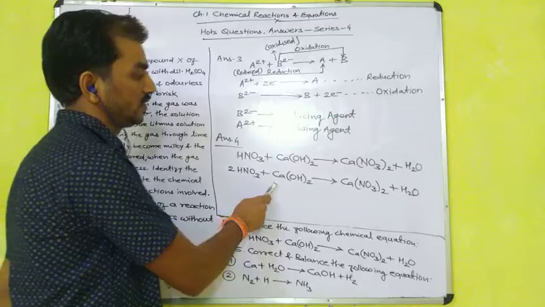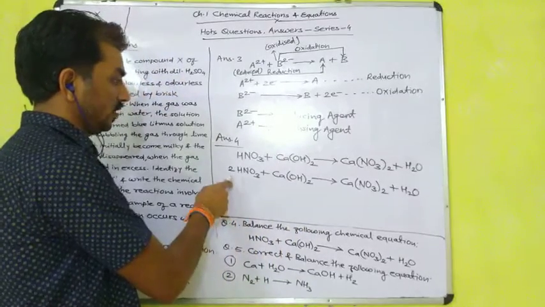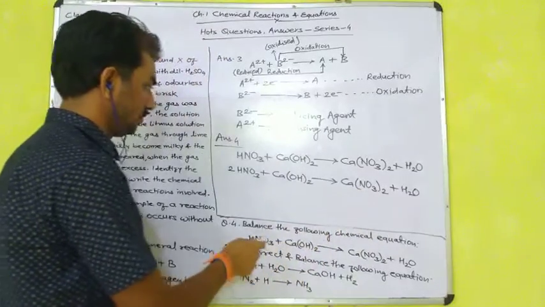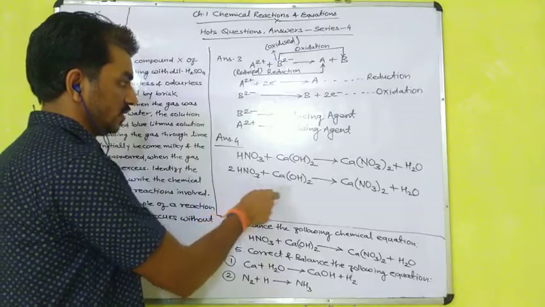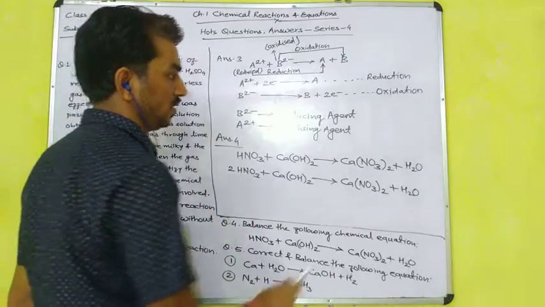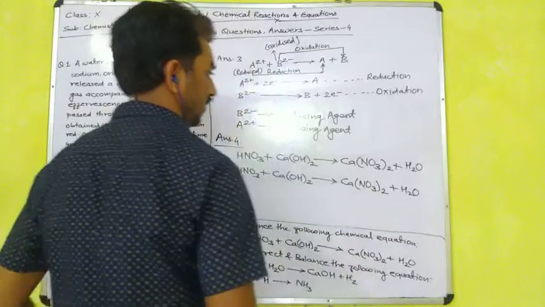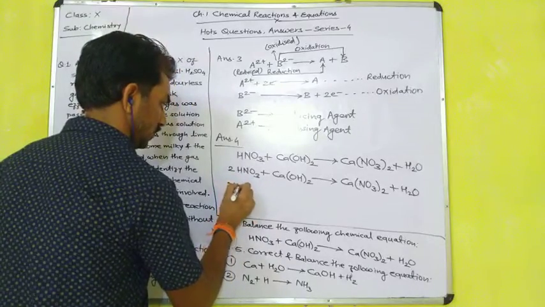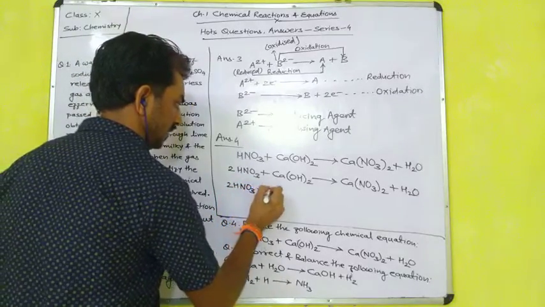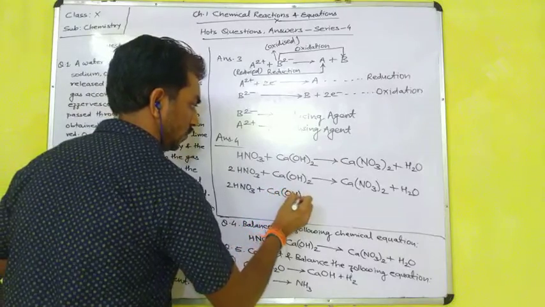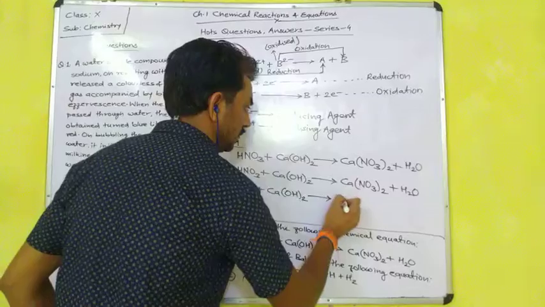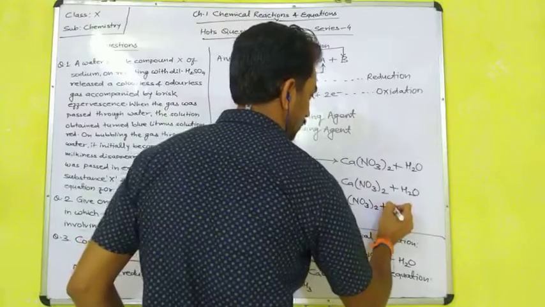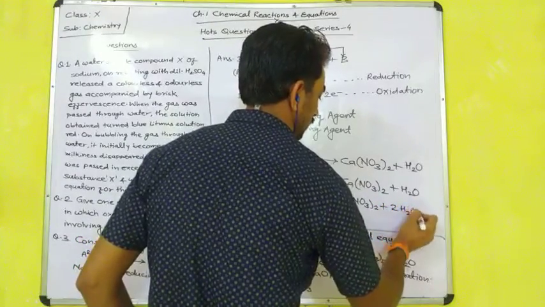Now again we have to start from the starting. In the reactant side 1 calcium, product side 1 calcium. Reactant side 2 nitrogen atoms, product side 2 nitrogen atoms. Now we have to proceed. Oxygen: 2 threes are 6 plus 2 is 8; on the product side 3 twos are 6 plus 1 is 7. So now we have to multiply here by 2. So 2HNO3 plus Ca(OH)2, calcium hydroxide, is equal to calcium nitrate plus 2H2O, sorry, we have to multiply by 2 now.